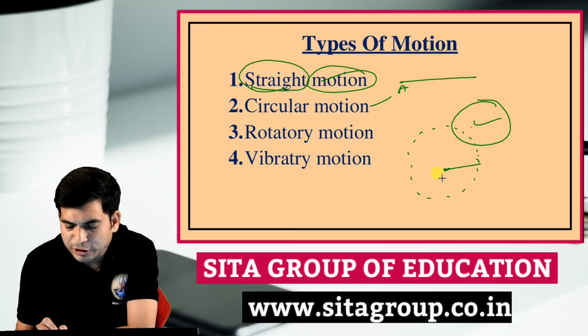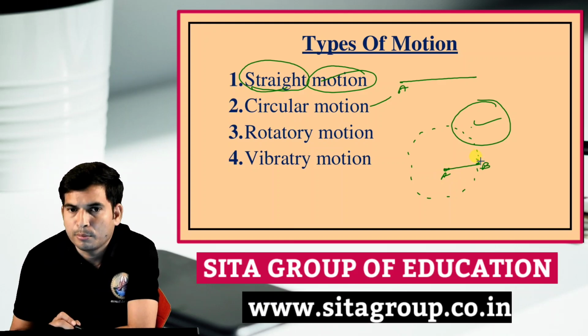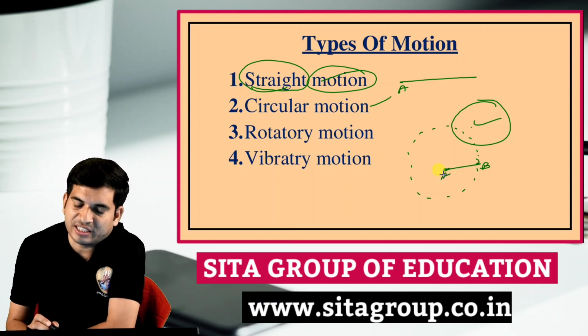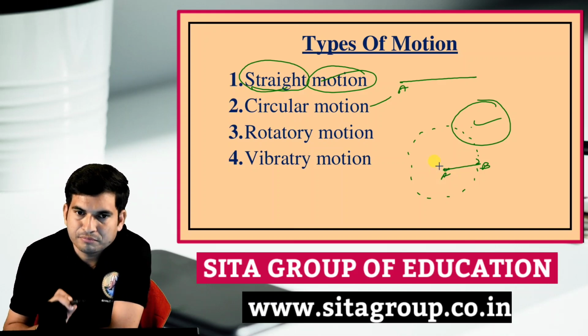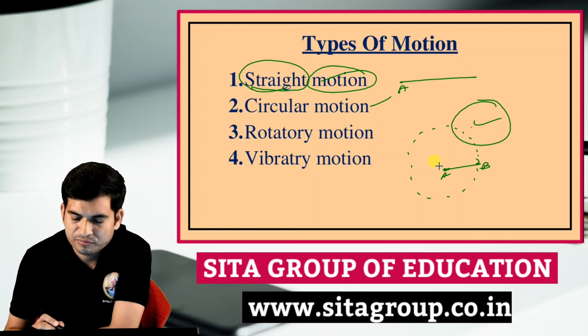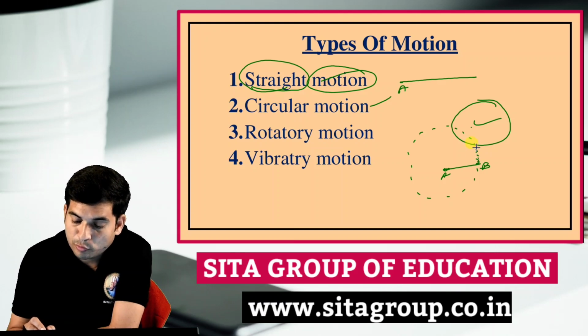This is your fixed point A, and this is your moving point B. As time passes, the fixed point remains fixed, the origin, while the other point, the final point, is the moving point.